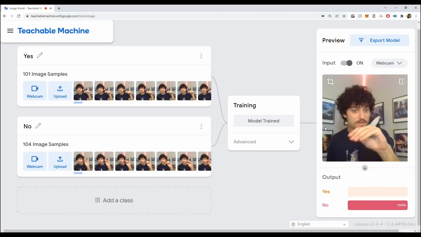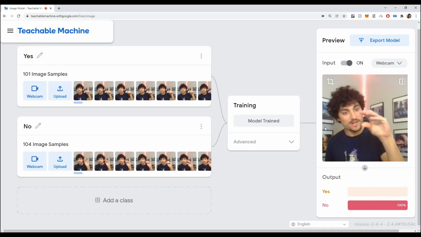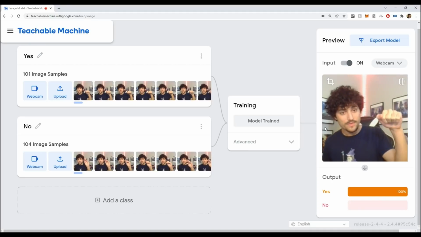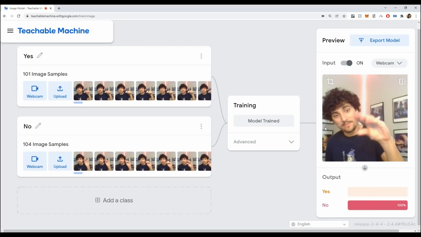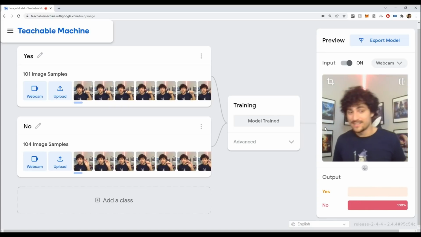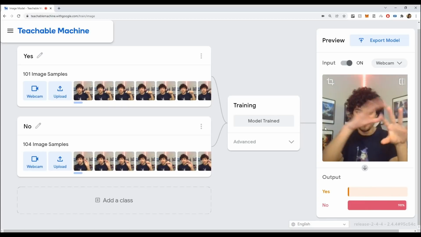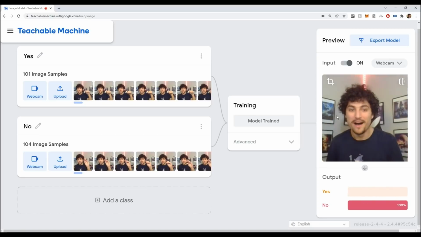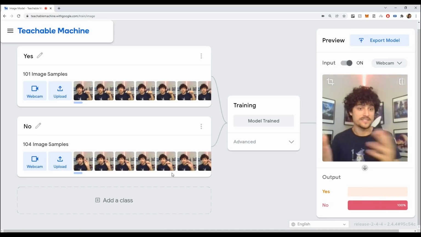And I can do the same with no. So no, 100%, and boom. And you can see it's very intelligent, right? Boom, no. Now, if I do nothing, it's kind of confused. It starts getting, ooh, okay. But I can add another class that says nothing, or there's no prediction.